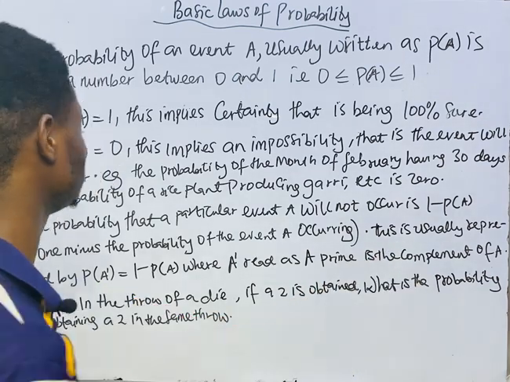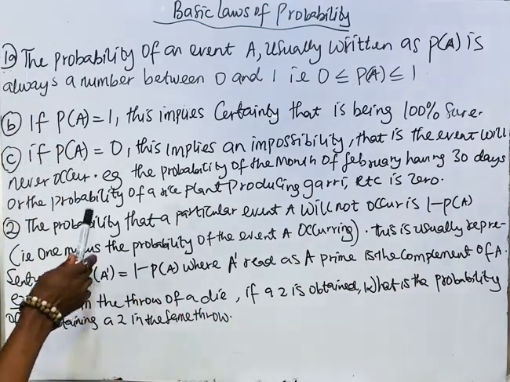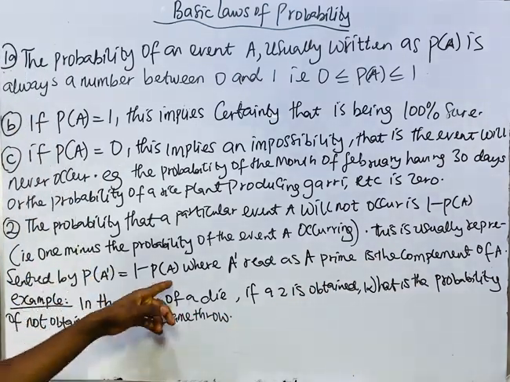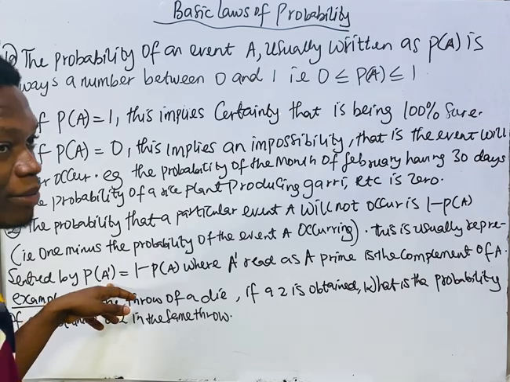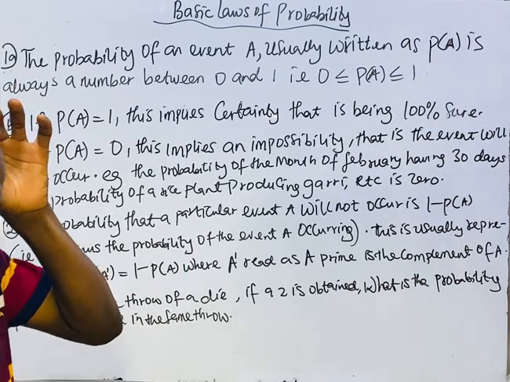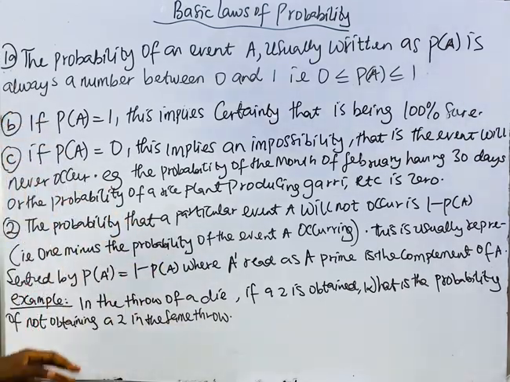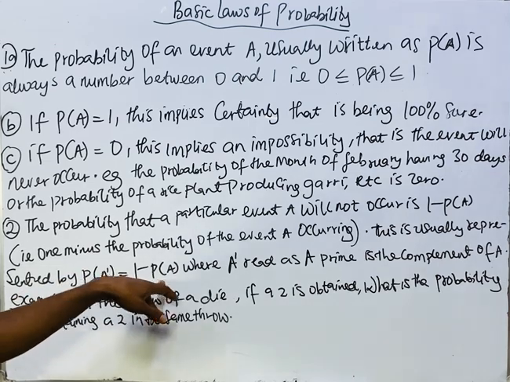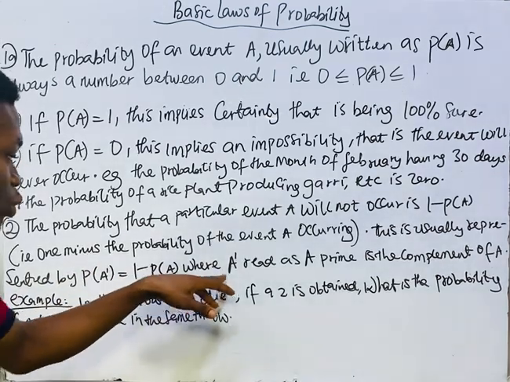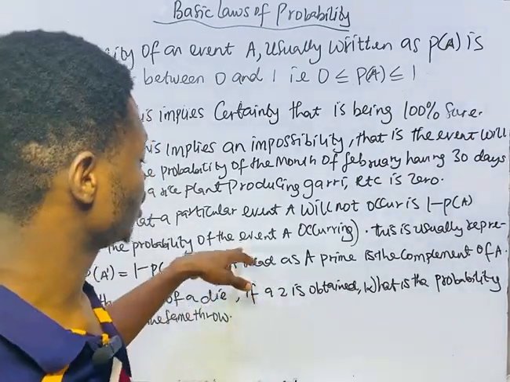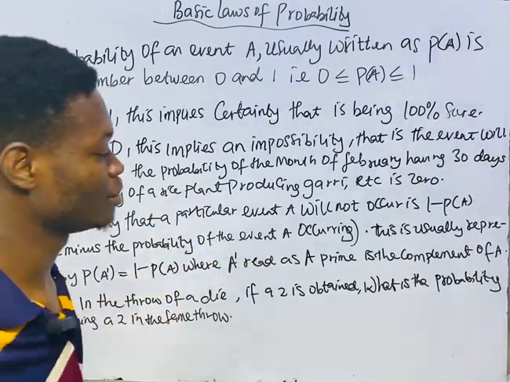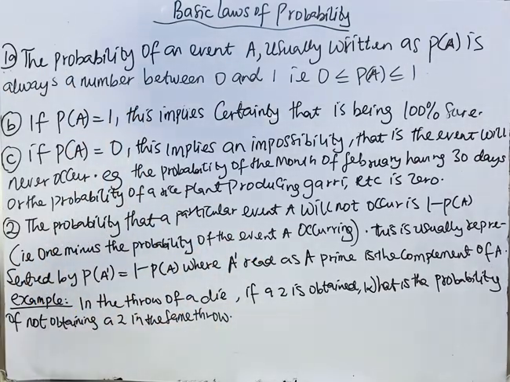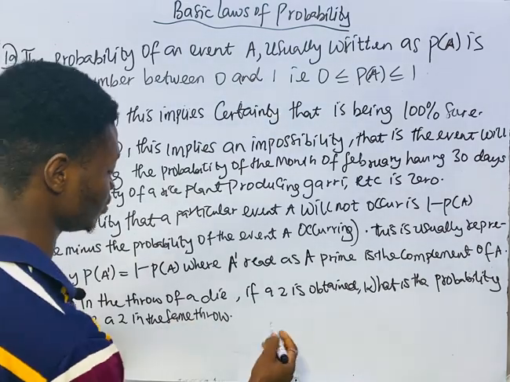This is usually represented by probability of A prime is equal to 1 minus probability of A. A prime means the opposite of A, that it will not occur. A prime is equal to 1 minus probability of A occurring. A dash like this is read as A prime, the complement of A.